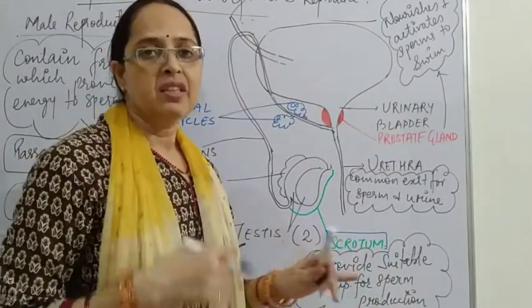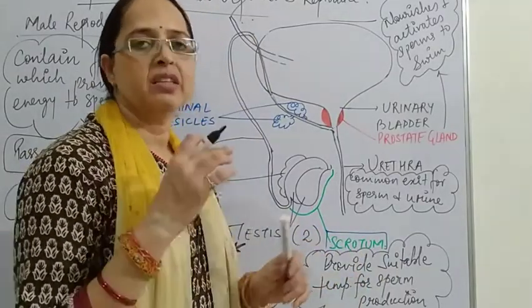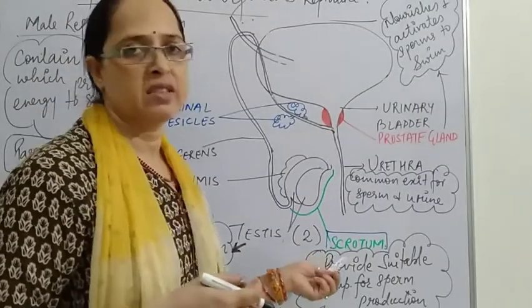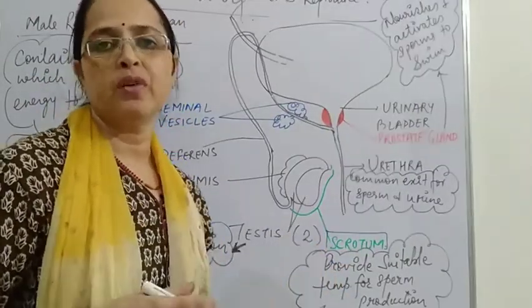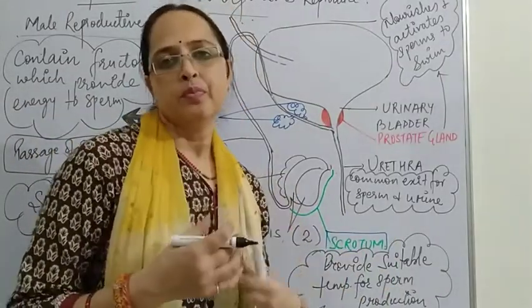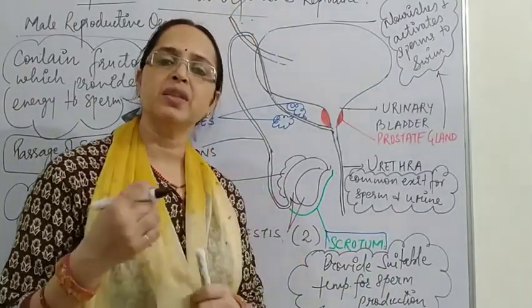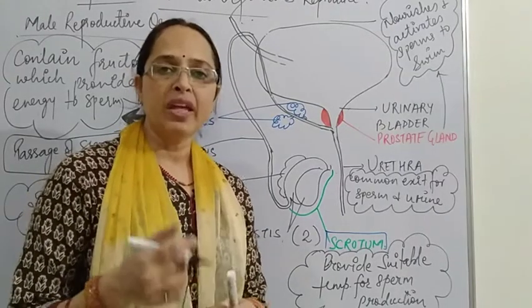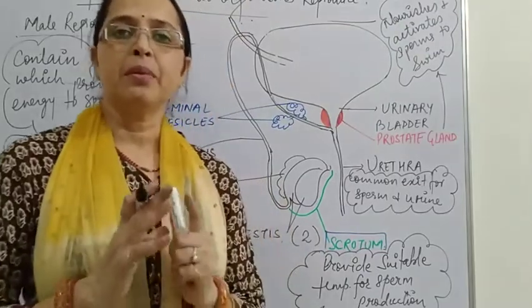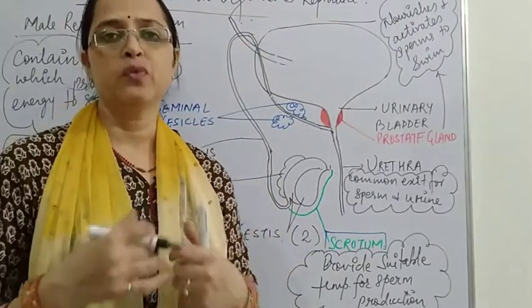Testes are located outside the male body in a small pouch-like or sac-like structure, which is called the scrotum. Now what's the role of the scrotum?